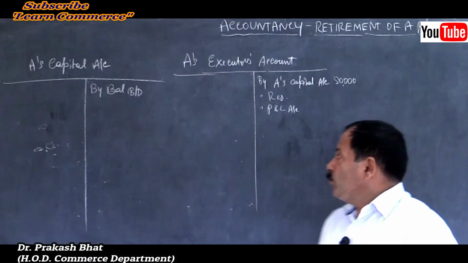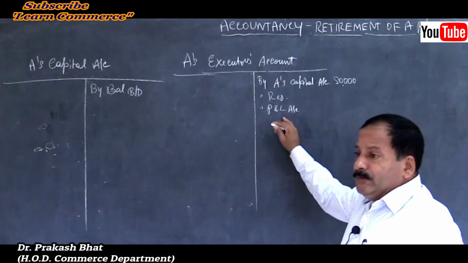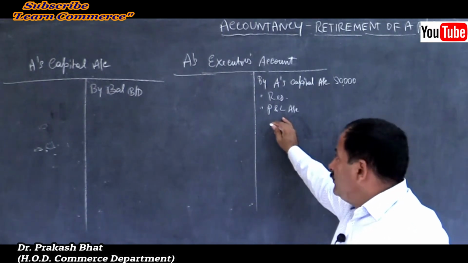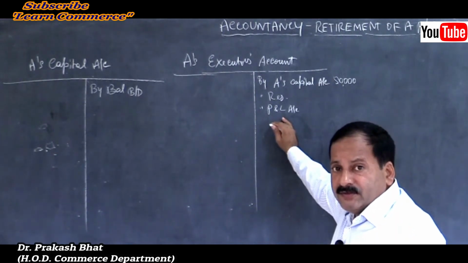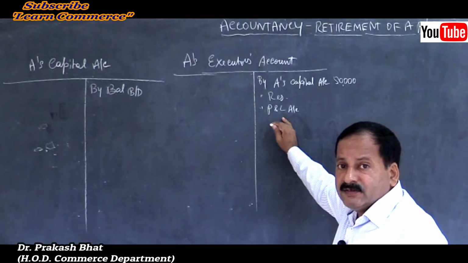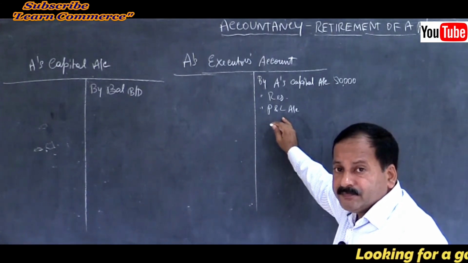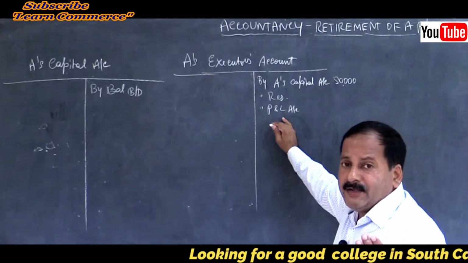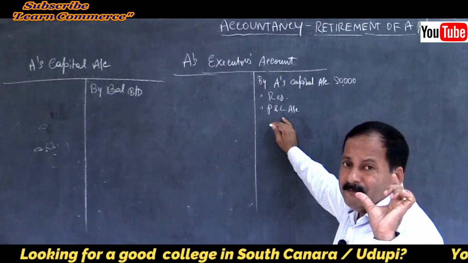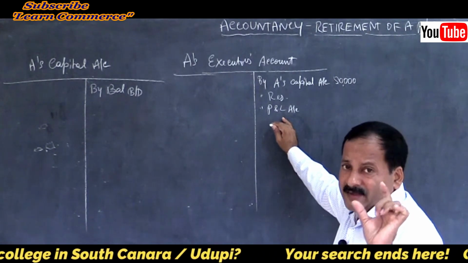Sometimes they will give you yearly commission, yearly profit, like that. Then what will you do? You have to calculate it for the period he was surviving, isn't it?